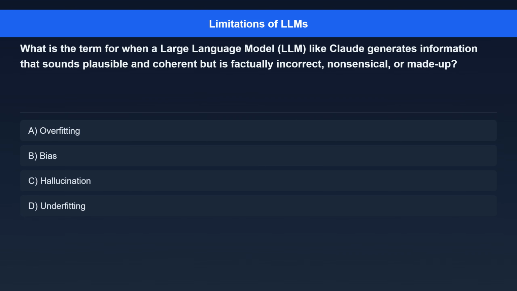Question 1. What is the term for when a large language model, LLM, like Claude, generates information that sounds plausible and coherent, but is factually incorrect, nonsensical, or made up? Option A. Overfitting. Option B. Bias. Option C. Hallucination. Option D. Underfitting.